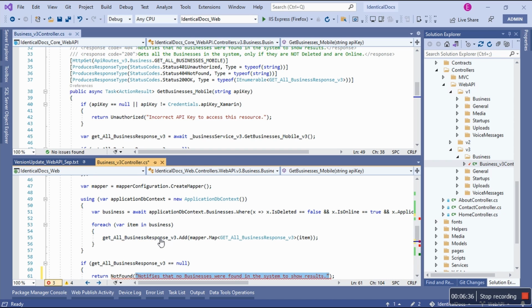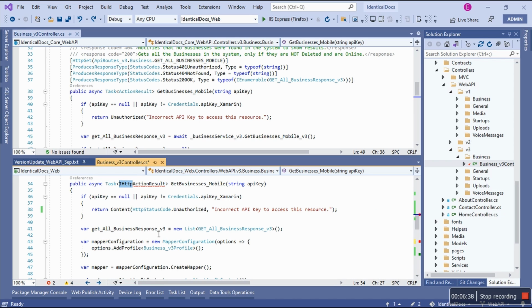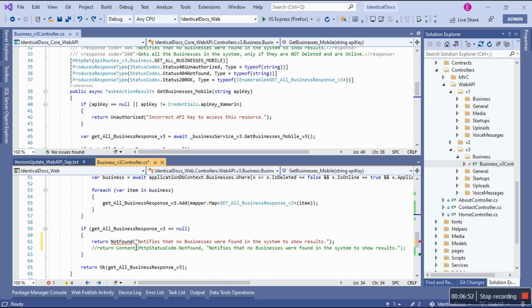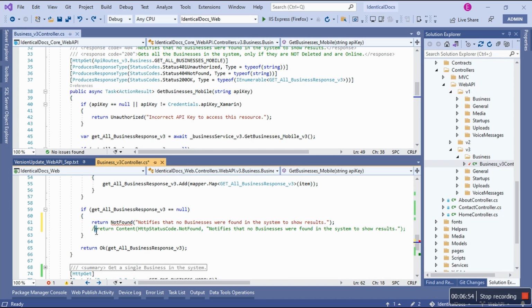So let me undo stuff. There, so it needs to be HttpActionResult, the return type, right? Not ActionResult. This is .NET Core, but this is a .NET Framework. So what I had to do, based on my research, was introduce this Content.